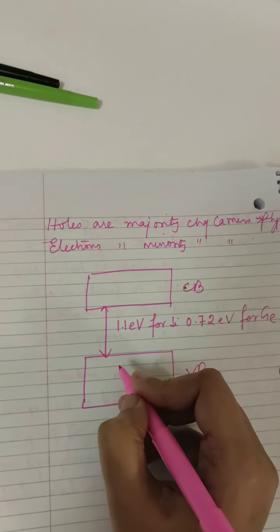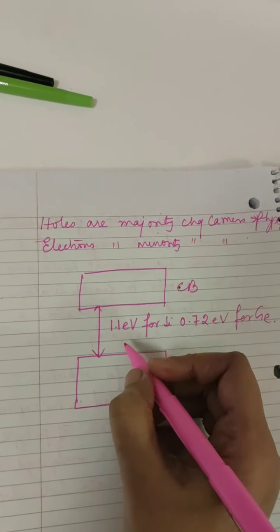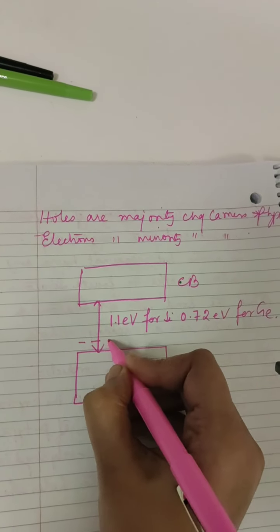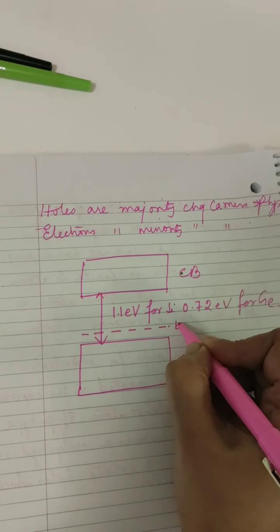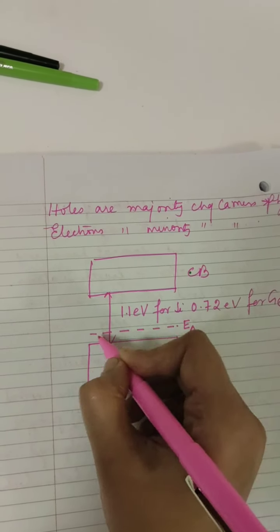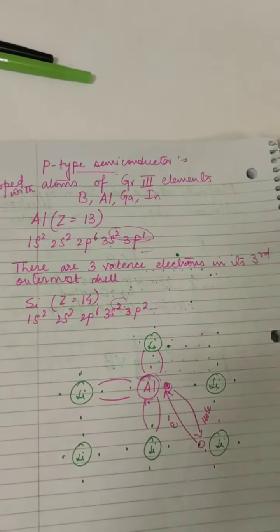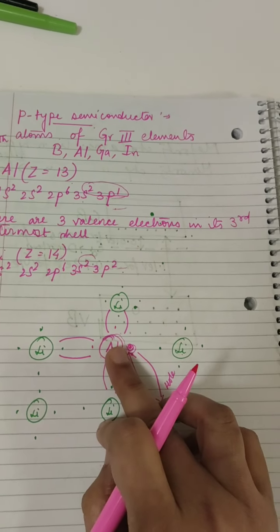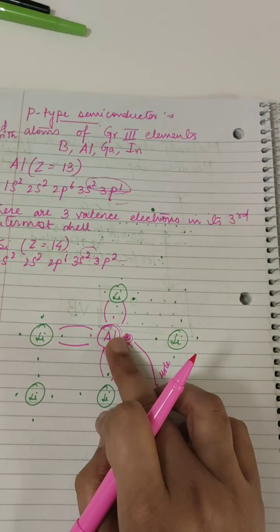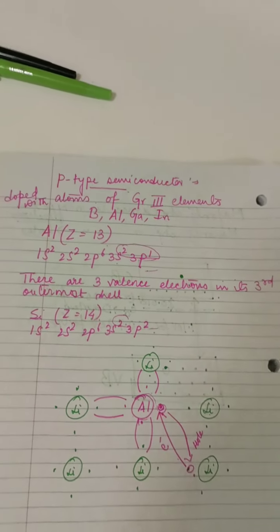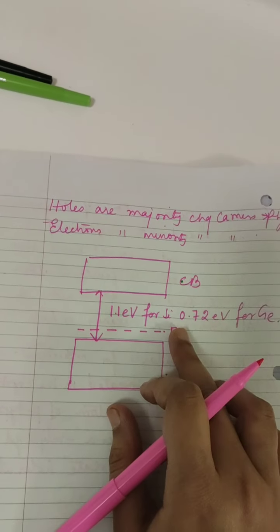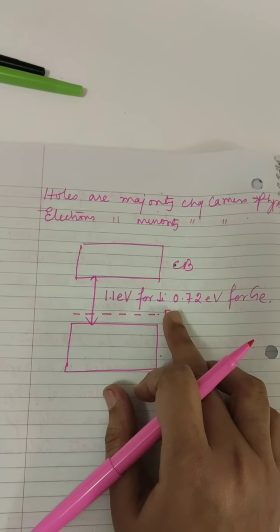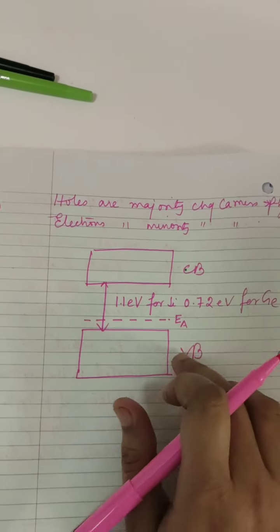Okay, now in p-type, the acceptor level is above the valence band. Acceptor level means the level which contains acceptor atoms. What are acceptor atoms? Impurity atoms. Now, in p-type, the acceptor energy level is slightly above the valence band.